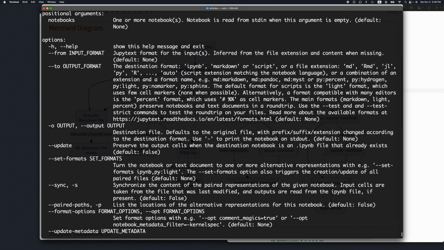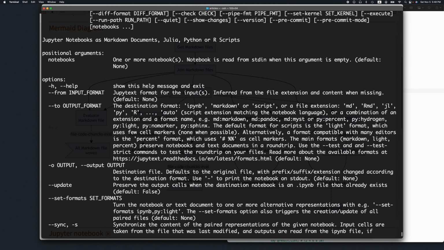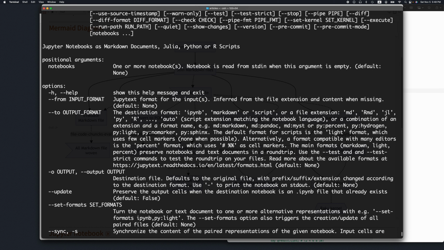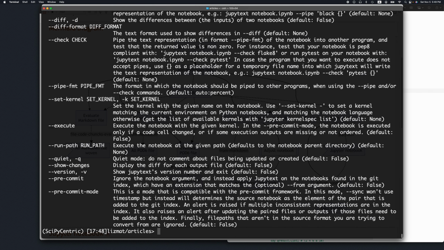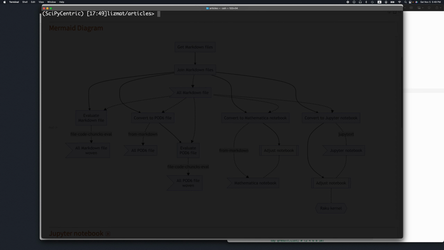So it's a comprehensive command. Ideally, these conversions from Markdown or whatever, I should have probably done through jupytext. I really don't know how to do it, and to be honest, I'm not that curious doing it at this point. But you can see this program understands different types of scripts, like say Markdown, R Markdown, Julia, Python, R, and so forth, right? So ideally, it would have been nice if jupytext also understands Raku files, Raku scripts, or POD6 files, and then makes conversions to say Jupyter notebooks or Markdown or whatever it is, right?